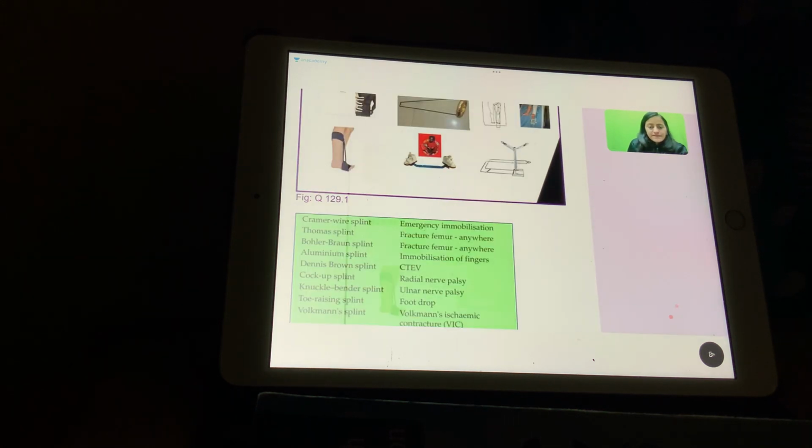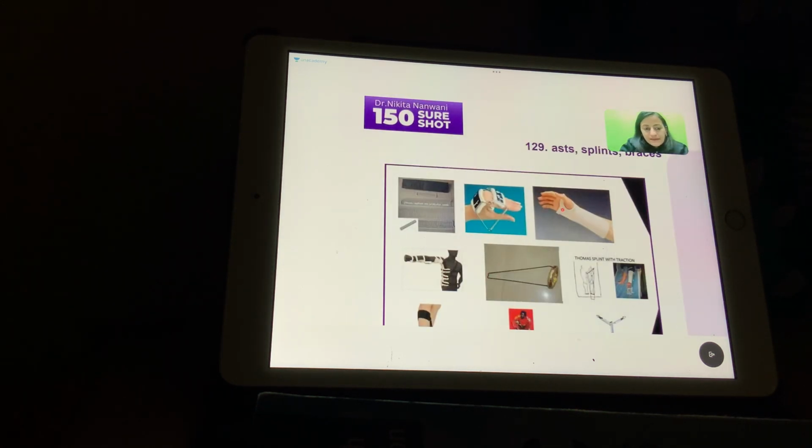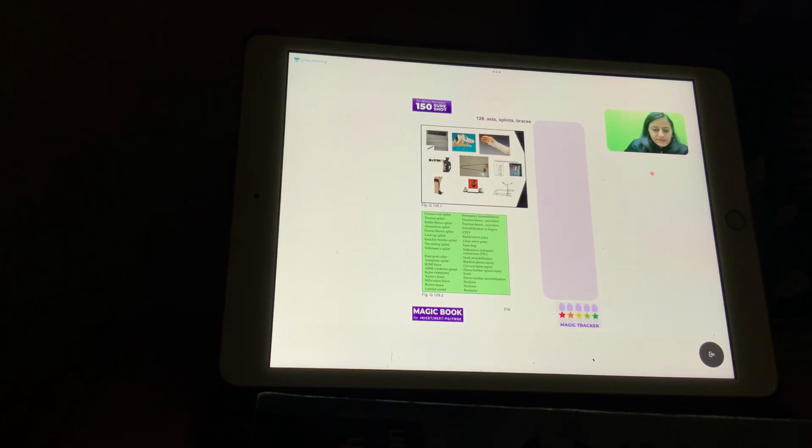So the first one that we see here, I believe I can get a better image, a magnified image. Just give me a minute.